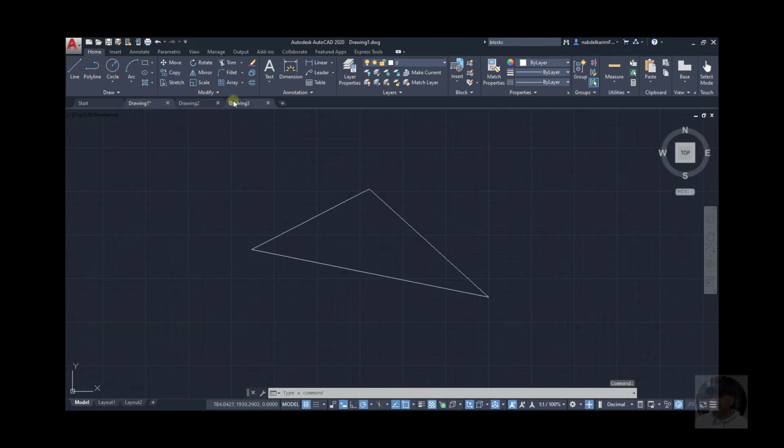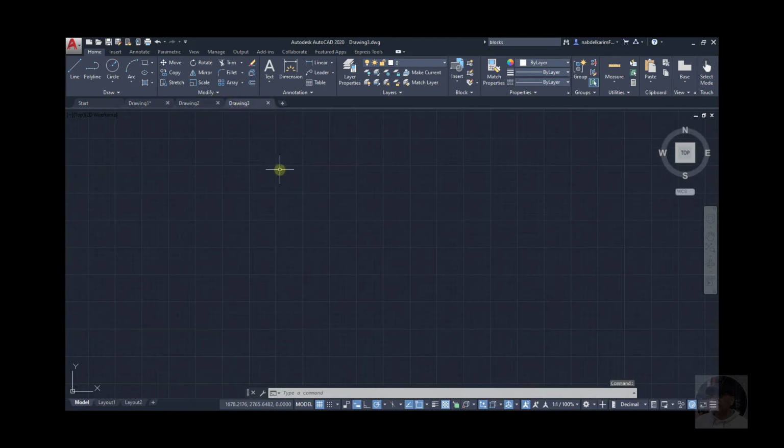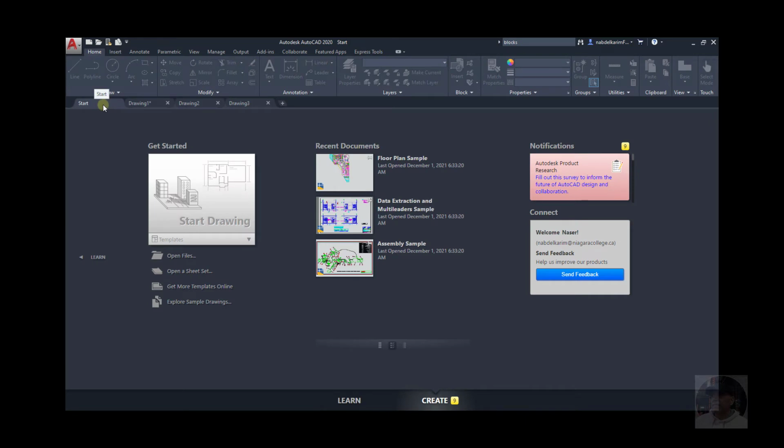Okay, and you can create new ones, open, save. If you right click on this area here, you can create new, open, or save, or close all, save all. Okay, and the start tab is always the first tab and persists in the file tabs bar, and clicking on it, as you know by now, it displays the initial start window.